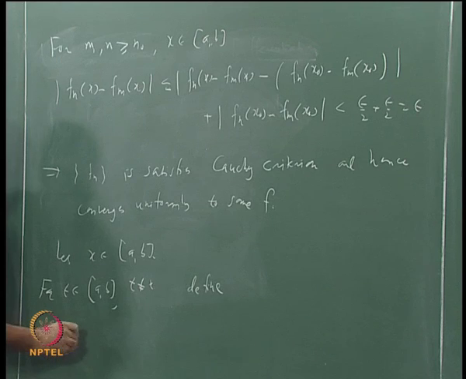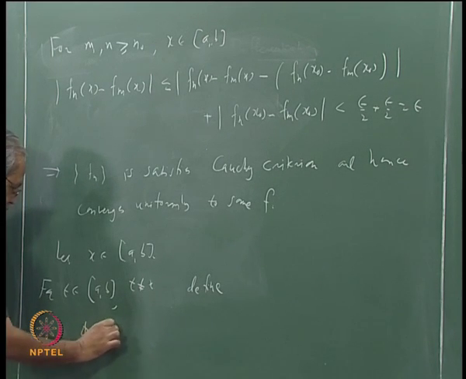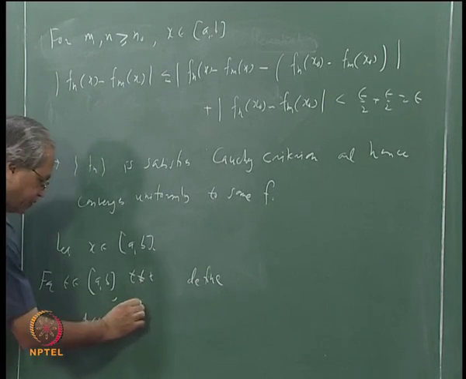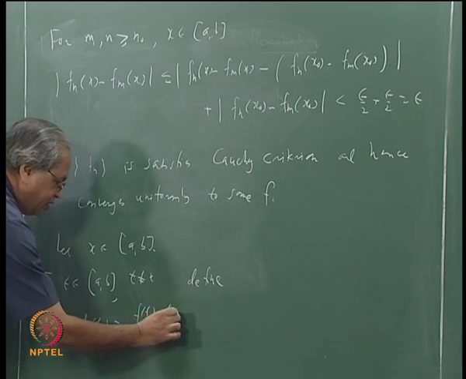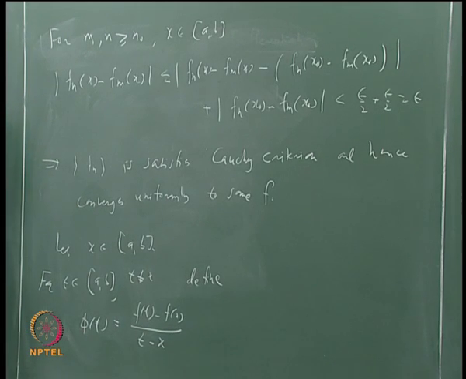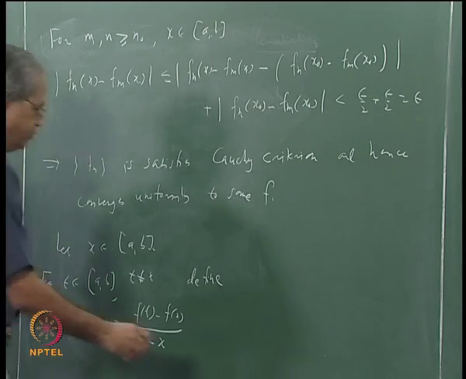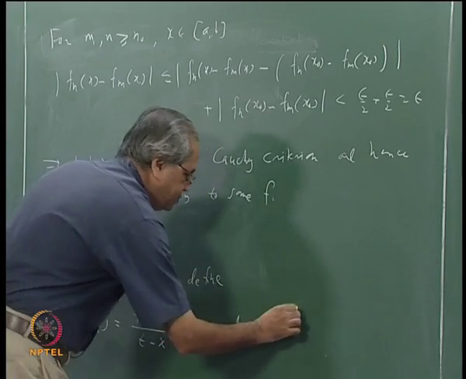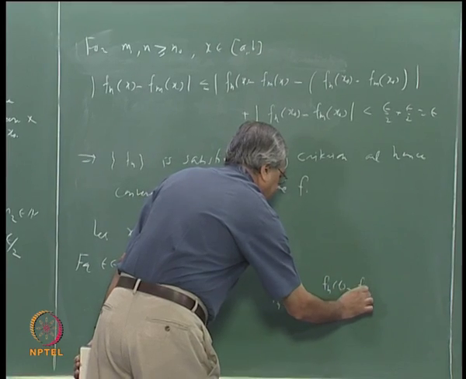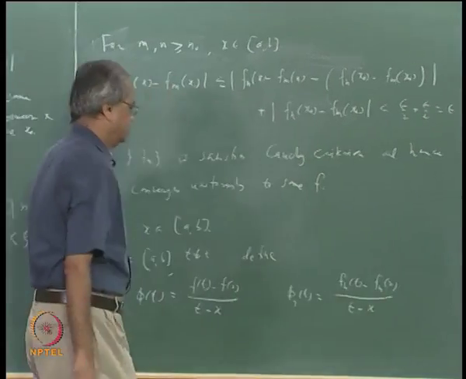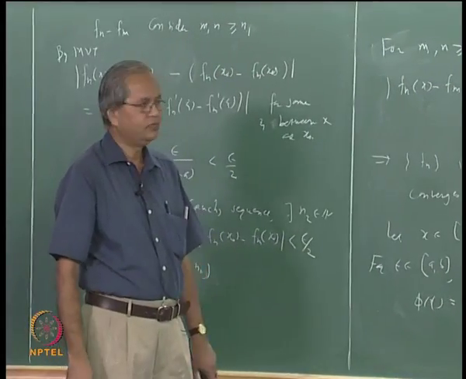The first function I will define is phi of t, defined as follows: f(t) minus f(x) divided by t minus x. And I will define phi n of t as fn(t) minus fn(x) divided by t minus x.